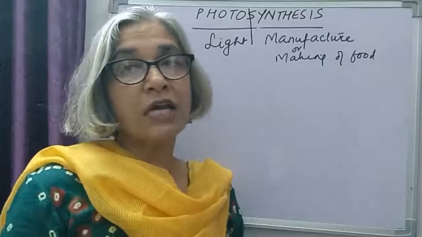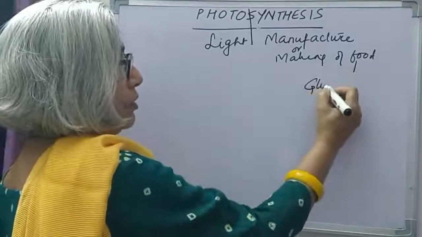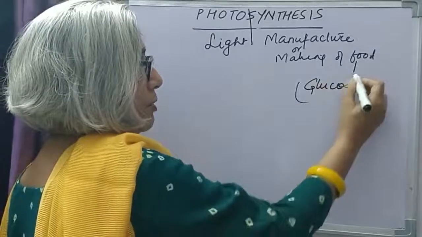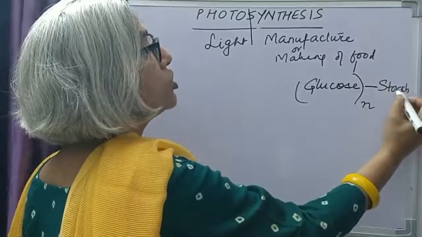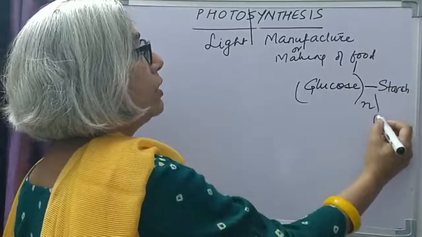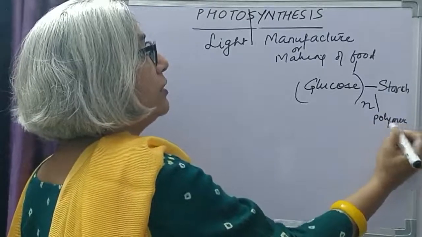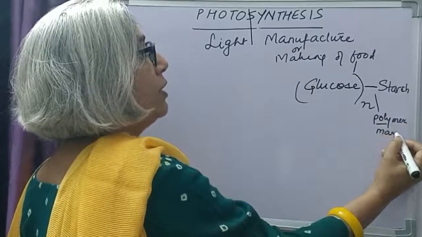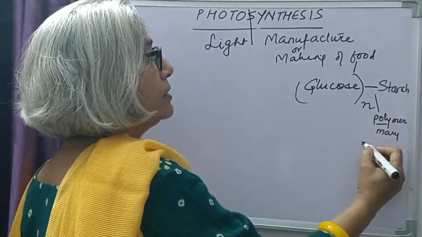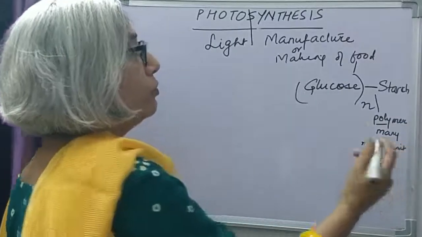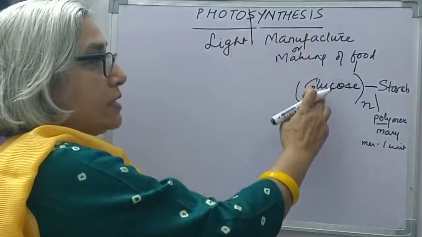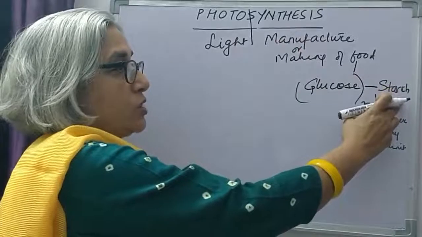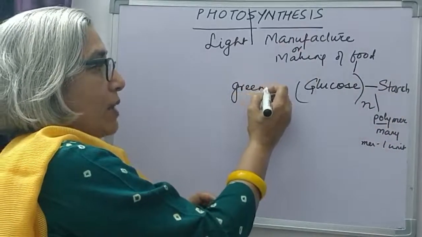So food is prepared in the form of glucose and several molecules of glucose then form starch. This is called a polymerization reaction. Poly means many, mer means one unit. So several units of glucose make up one molecule of starch. So food is synthesized in the form of glucose, which converts into starch. It is done by green plants.